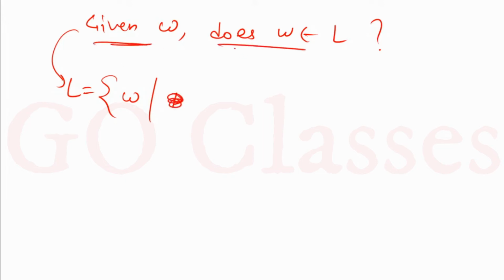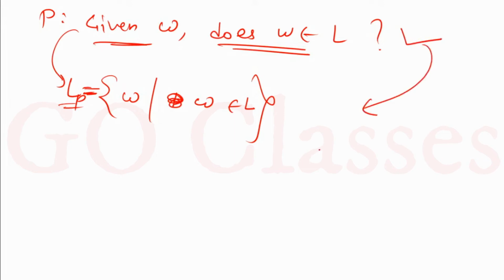such that W belongs to L. So this is your problem P, and for this problem P, this L_P is the language. For this decision problem, this is the language, and for this language, this is the decision problem. For example, let's take one formal example.